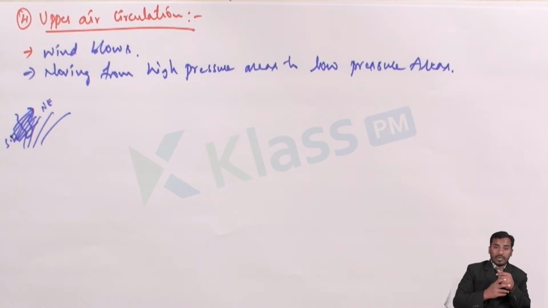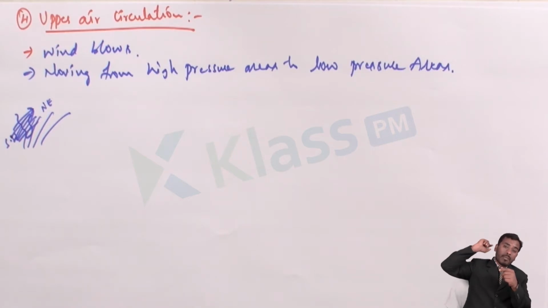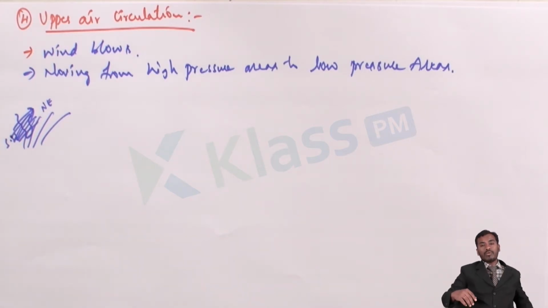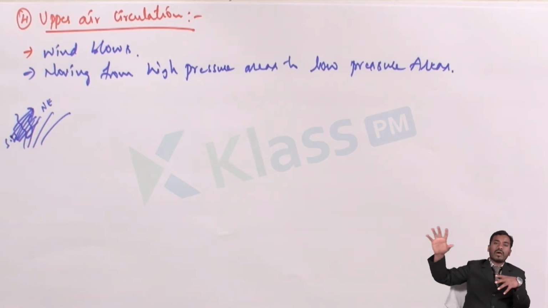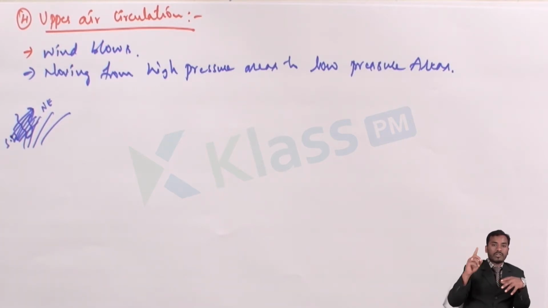And the best example is when you fly a kite, it will not fly on the ground, it will move up and up and up, because the air will be moving it in its air column. So when the air is moving in its air column, that particular area we call the upper air circulation. At that time when the air is moving from the low lying areas to the high lying areas, or from high pressure areas to low pressure areas, in due course of time, they will be coming in contact with the upper air, which is coming from the high pressure areas to low pressure areas.